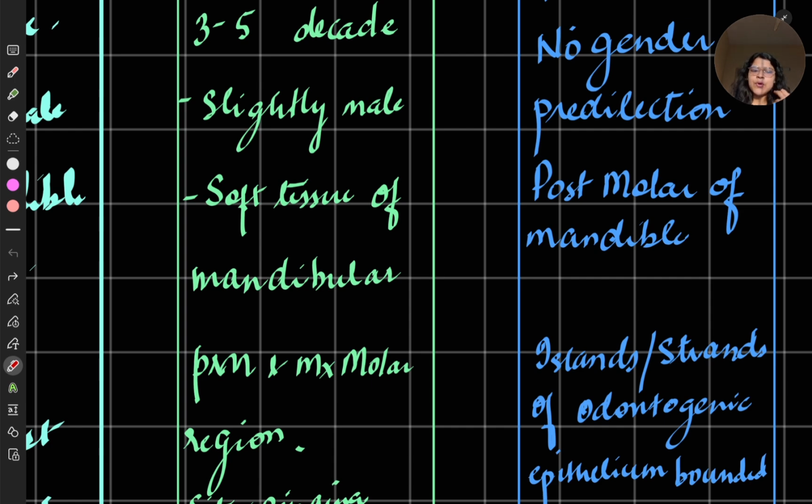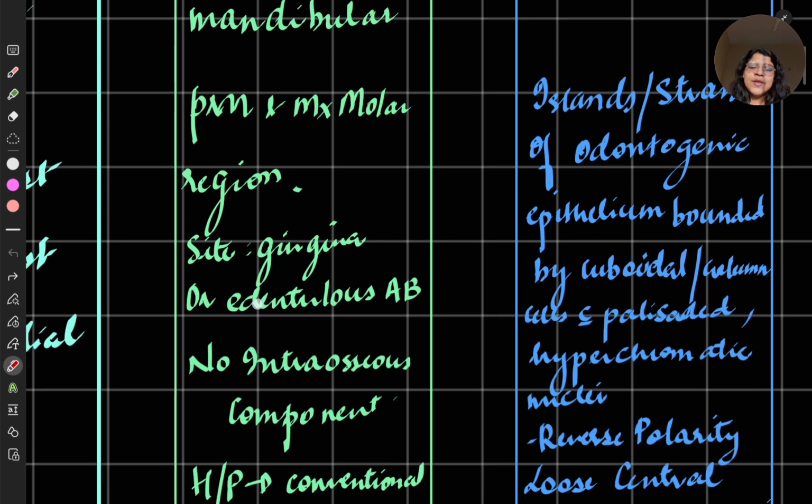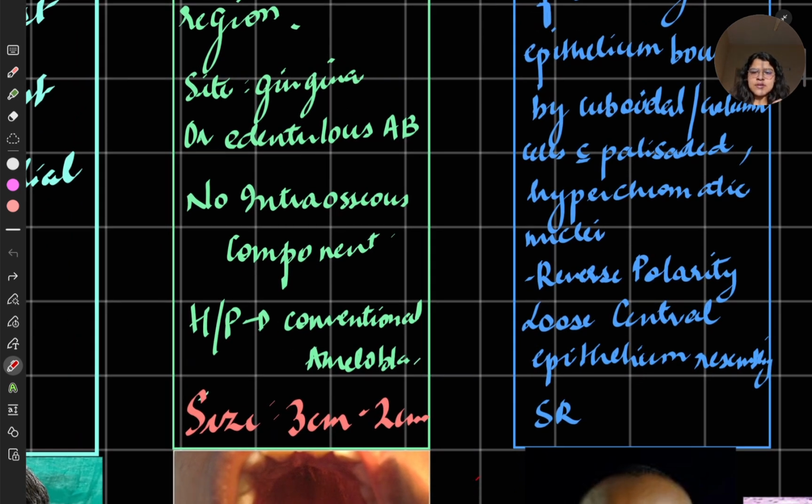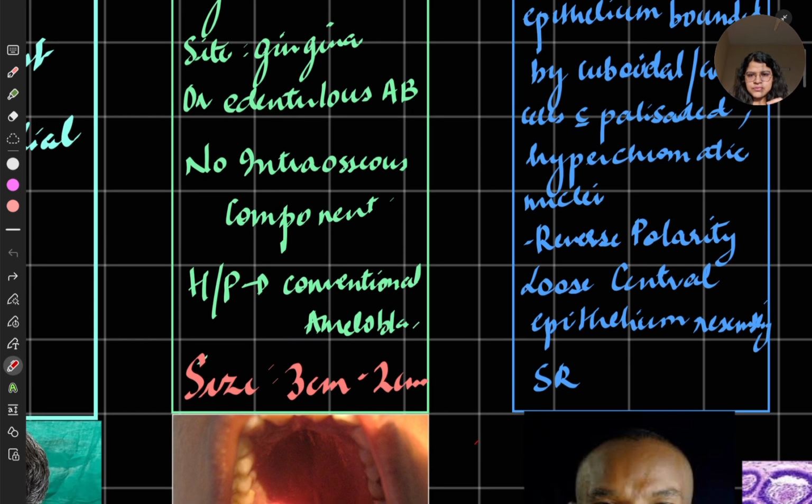More in mandibular premolar than in maxillary molar regions, the labial or buccal mucosa. The other site is gingiva or the edentulous alveolar ridge. There is no intraosseous component. It does not penetrate or erode the surrounding bone.